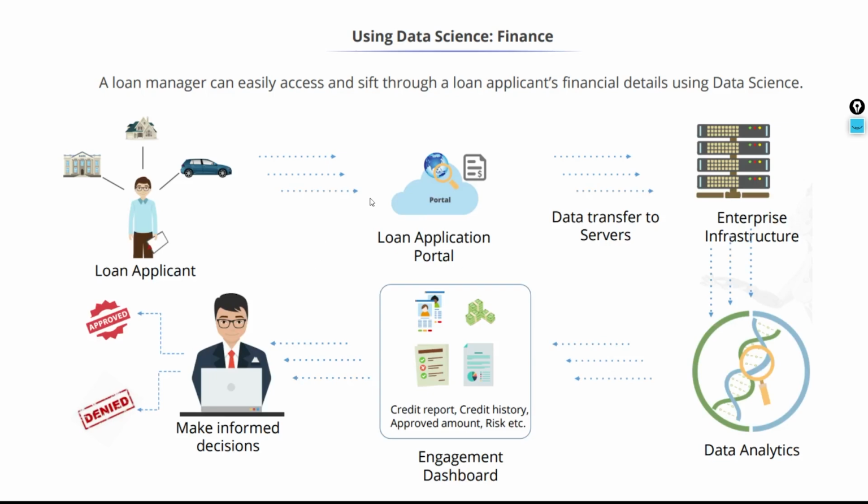Now let's focus on some specific domains. For example, if I take finance, I hope you have applied for a loan, right? This is how the loan process looks nowadays. If you want a loan, you go to the loan portal and enter all your details like CIBIL score and other basic details. Then automatically the data is passed somewhere at the back end. There is some kind of analytics where your CIBIL score and everything is fetched automatically. Then based on your credit history, it can be approved or denied. So this box is basically deciding whether you should get a loan or not. So there is some kind of AI implemented in this process.